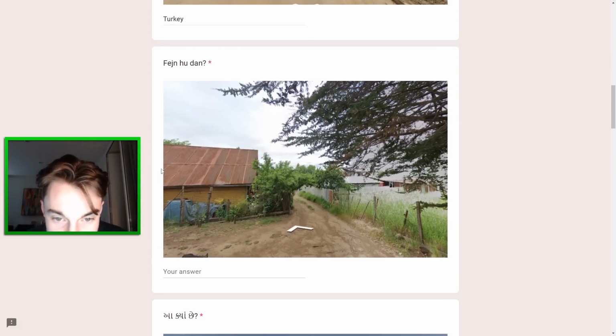Next one here, definitely difficult. Could this be Australia? I think this house is not Australian, but this side of the screen almost felt a bit Australian. Europe is still most likely, I think. Maybe Estonia kind of came to mind here.